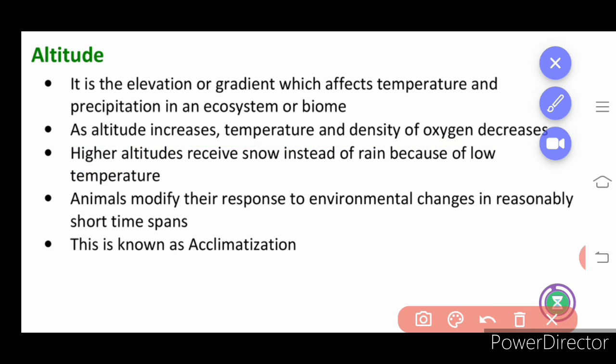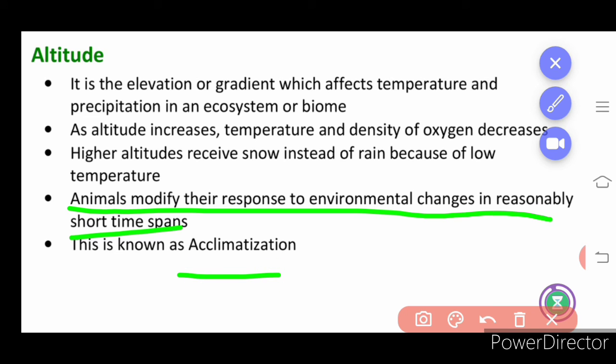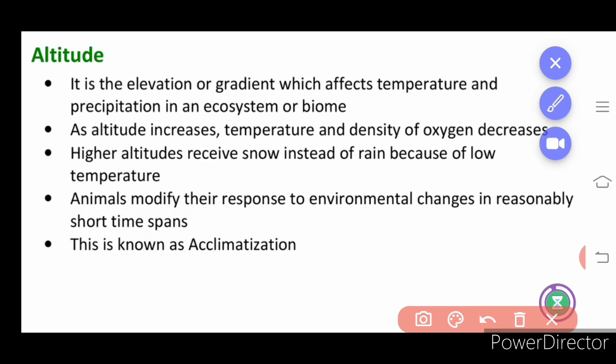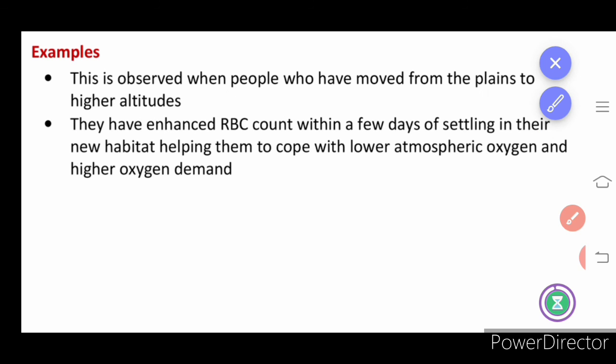Animals modify their bodies in response to environmental changes, and this is known as acclimatization. Acclimatization is a parallel term for adaptation. So you should know, as altitude increases, temperature and density of oxygen decrease. Remember, you are climbing towards the mountain. Next we are going to learn about an example.